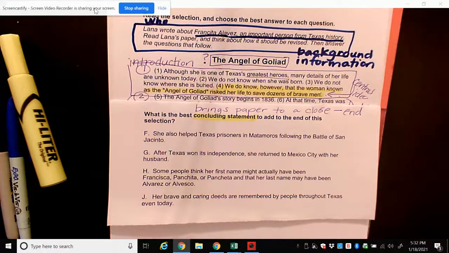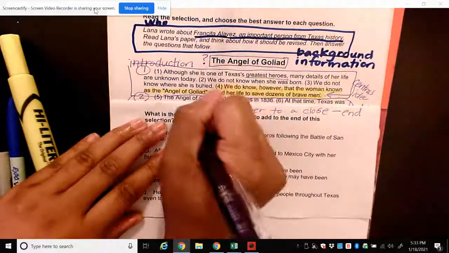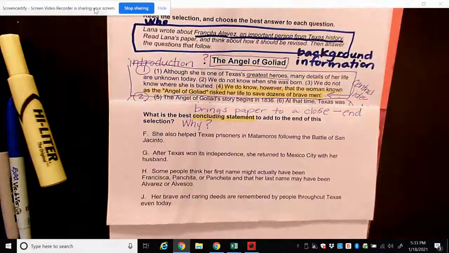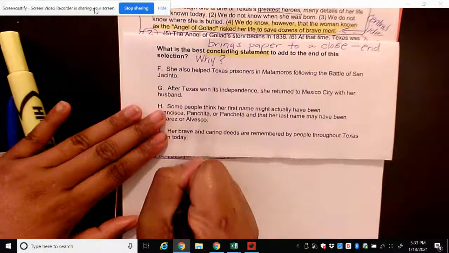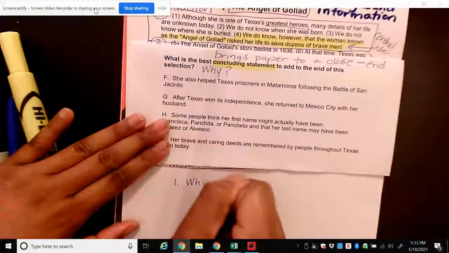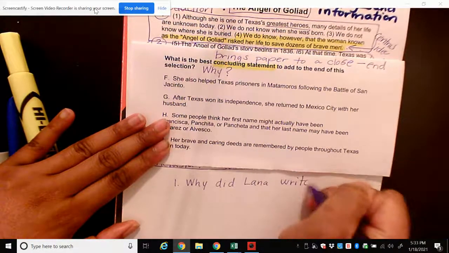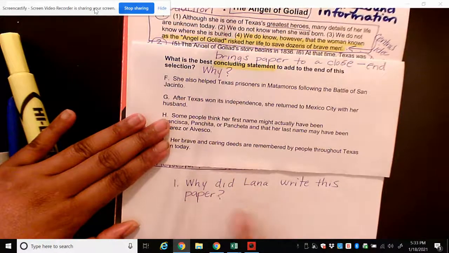How do we end this paper? Why are we ending the paper? Well, what is the purpose of the ending? When we're coming up with an ending, we want to say why. Why was this paper written? What is the purpose? What is the main thing that the author wanted me to learn? So there are 2 questions I'm going to ask myself. Question number 1, Lena is the person who wrote this paper, right? So I'm going to write, why did Lena write this paper? My conclusion should answer that question.